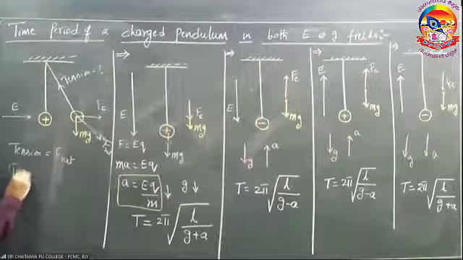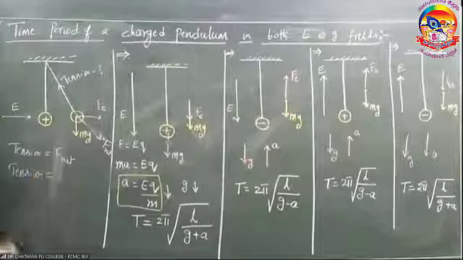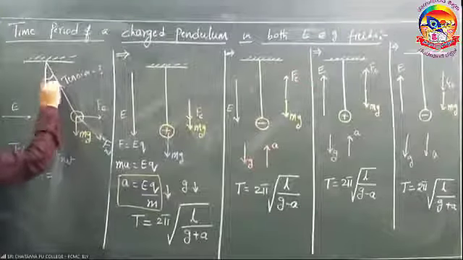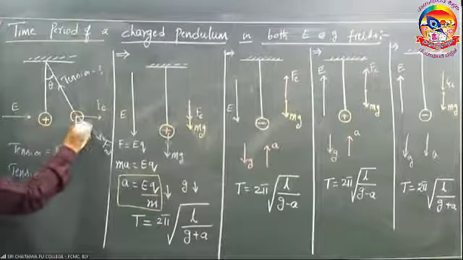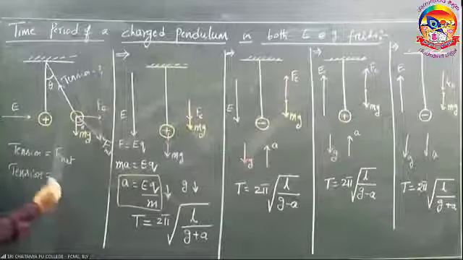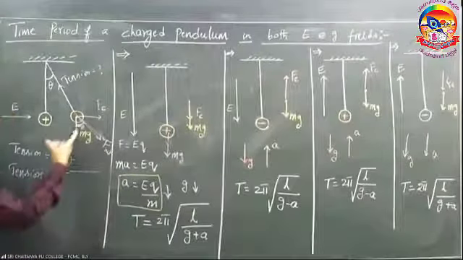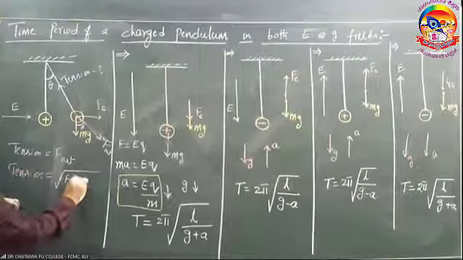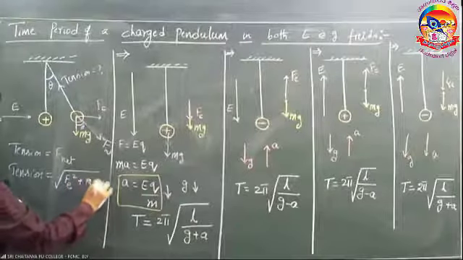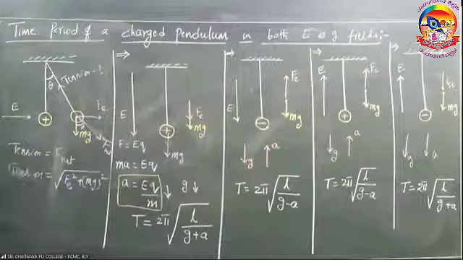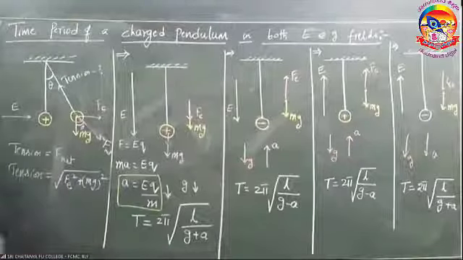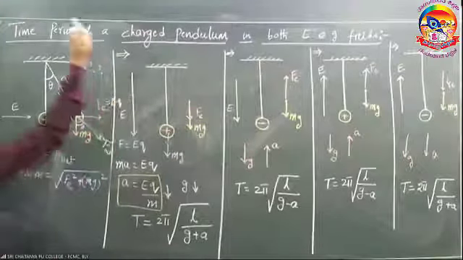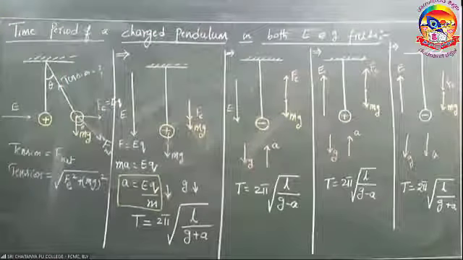So what is the tension? F net is the resultant of these two. If here it is making an angle theta, then you observe these two are perpendicular, so F net is root over Fe square plus mg square, yes or no? Right? So what is Fe? Fe is equal to Eq, right?